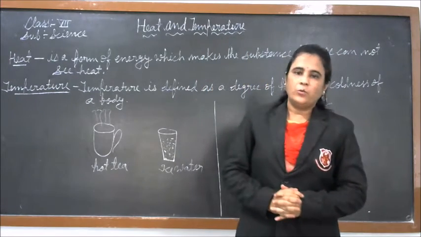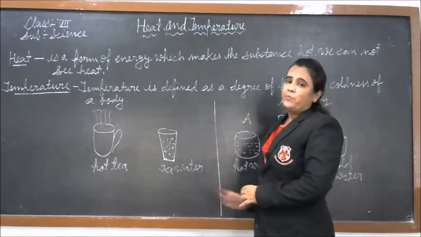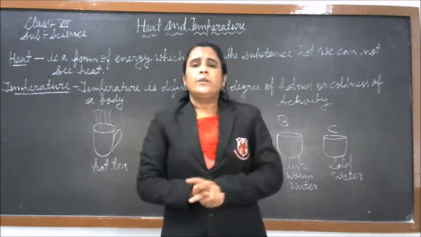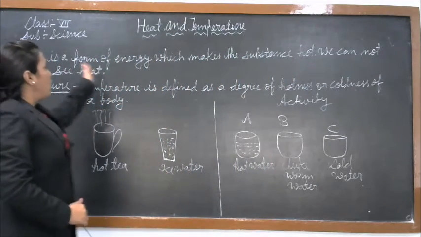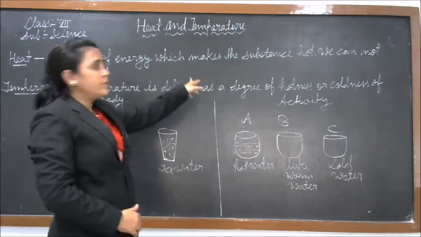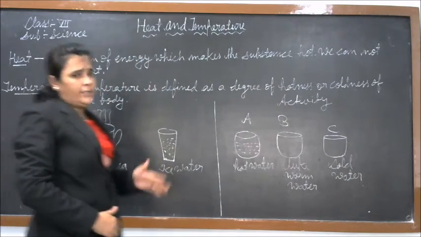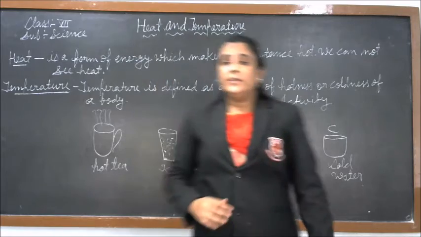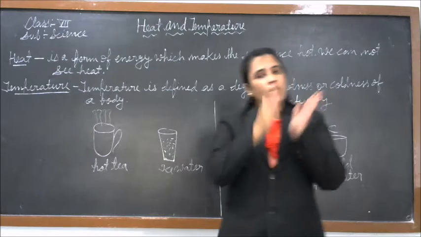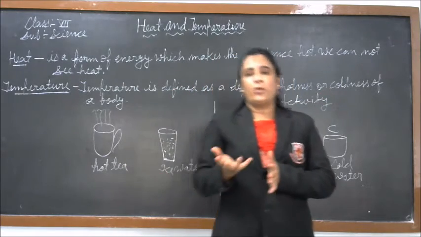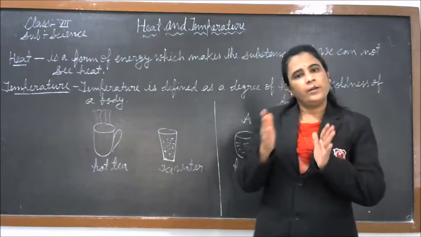We are going to study Class 7 science chapter, Heat and Temperature. Okay, student, what is heat? Heat is a form of energy which makes the substance hot. We cannot see heat, but we can feel the heat. Heat energy gets transferred from one body to another body due to the temperature difference between them.